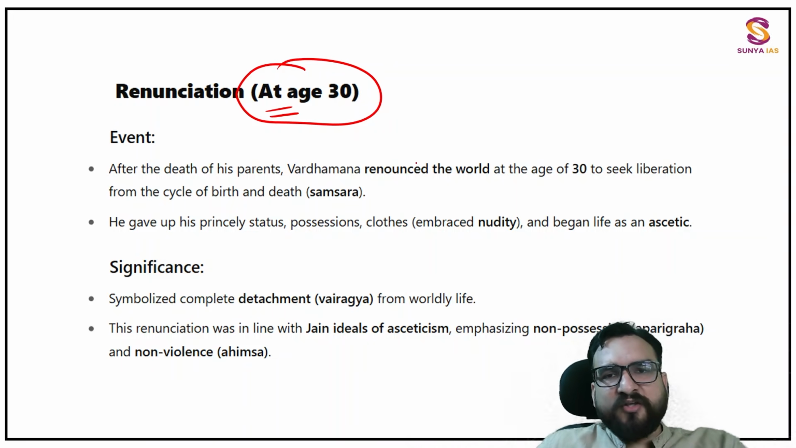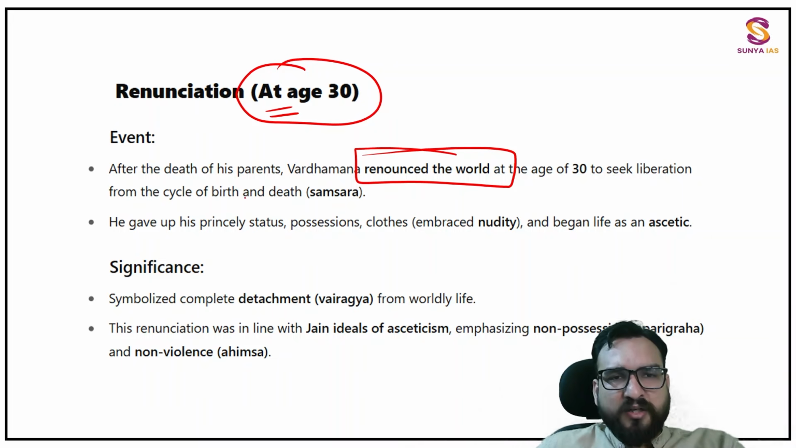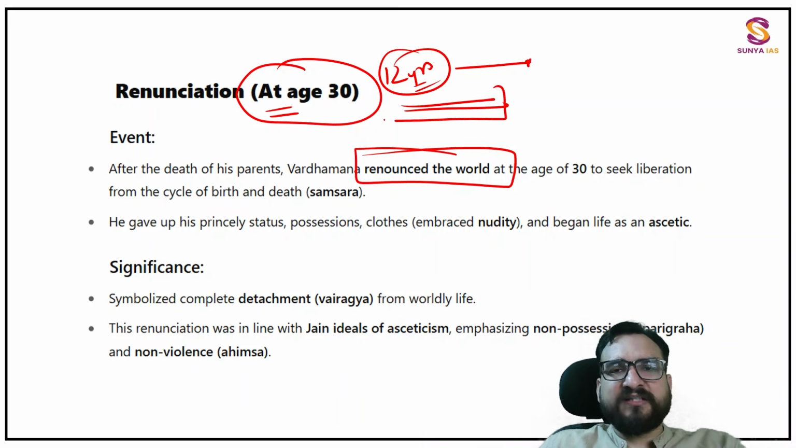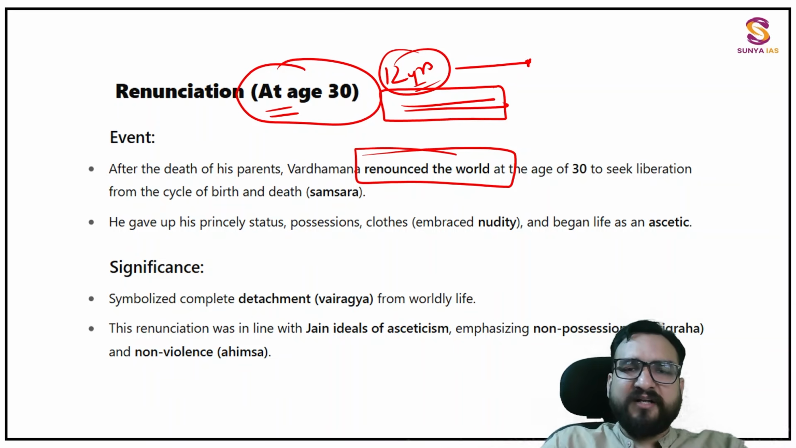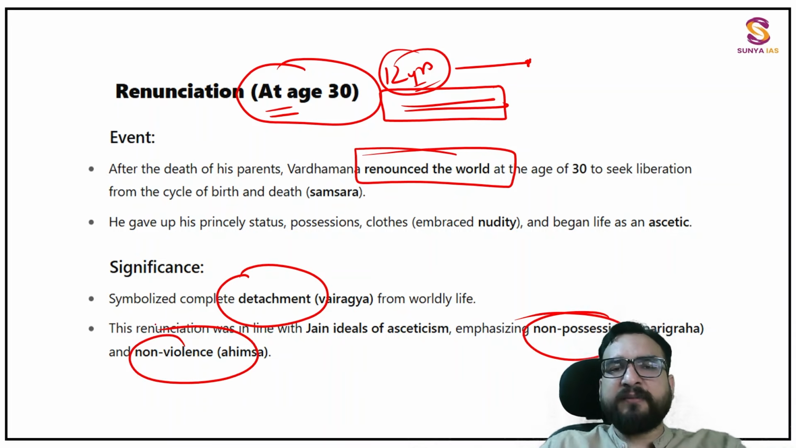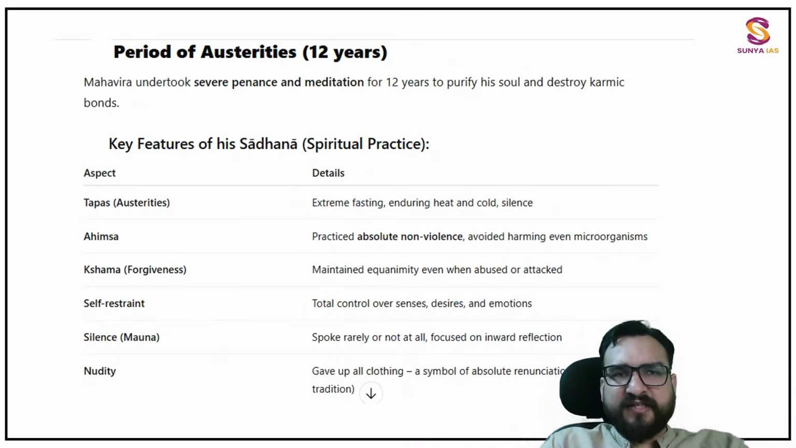So at the age of 30, you will find he renounced the world and sought for almost 12 years. He travelled the path of seeking the truth, and ultimately by following rigorous practices, he got the Kaivalya Gyan. In between, he understood what detachment is, how to attain it, non-possession, non-violence. He gave several ideas which we will see in the learnings and doctrines of Jainism.